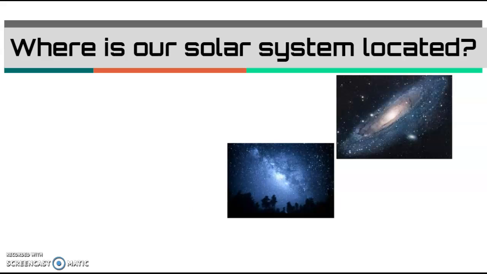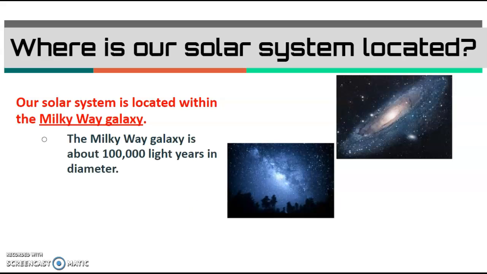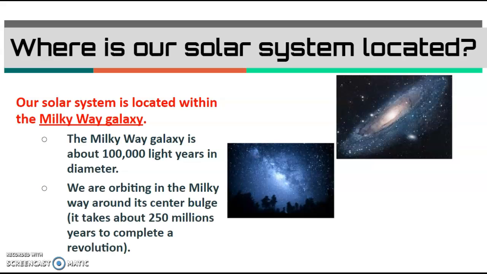So where is our solar system located? It's located within the Milky Way galaxy. The Milky Way galaxy is about 100,000 light years in diameter, which is pretty big. We are orbiting in the Milky Way around its center bulge. That's that bright spot in the center you can see in the top right picture. We orbit around that. It'll take about 250 million years to complete one revolution.